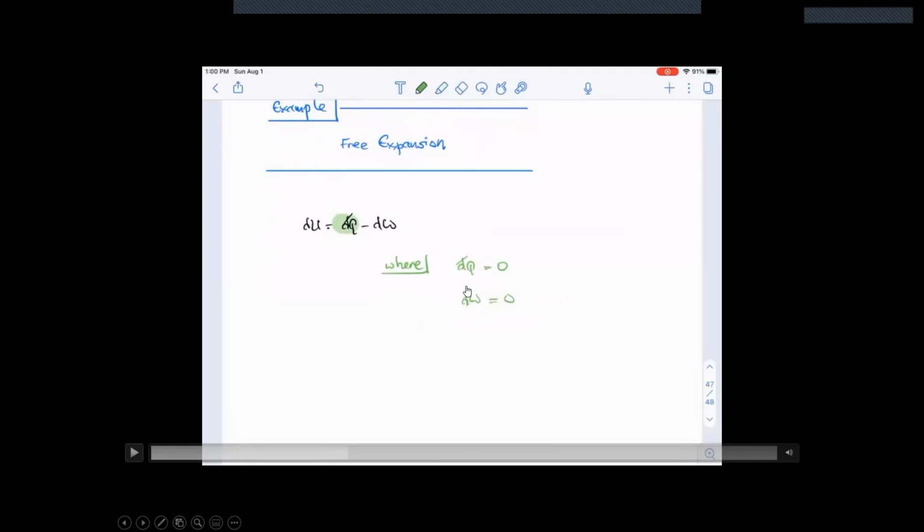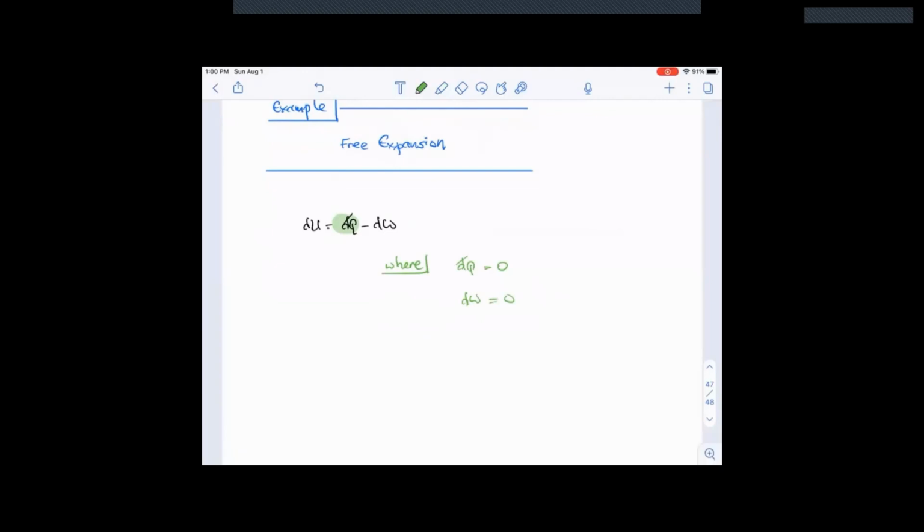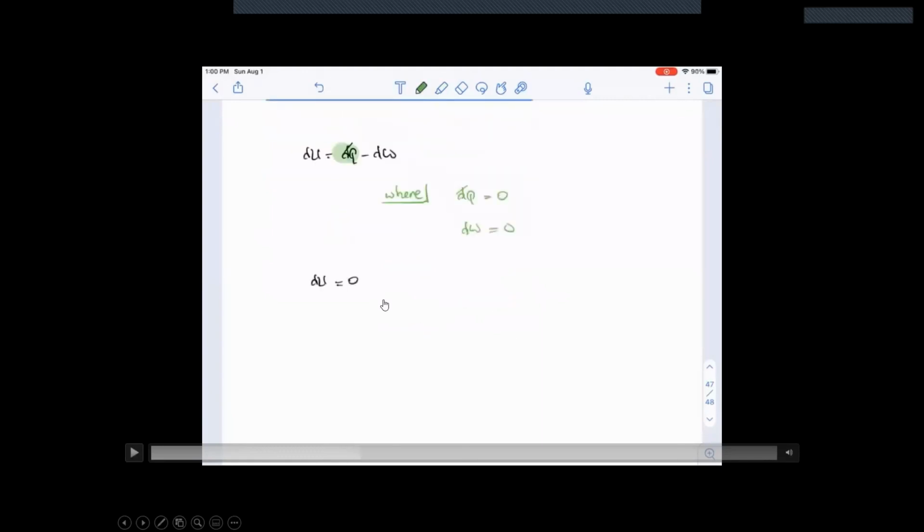During the free expansion, there's no heat transfer. Okay, so the gas inside, boom, it's going to be gas outside. This happens fairly fast. There's no heat transfer in or out of the system. No work is being done because it's freely expanding. So there's no change in internal energy of the system, if that's the case. So the internal energy of a system can be expressed using this formula.